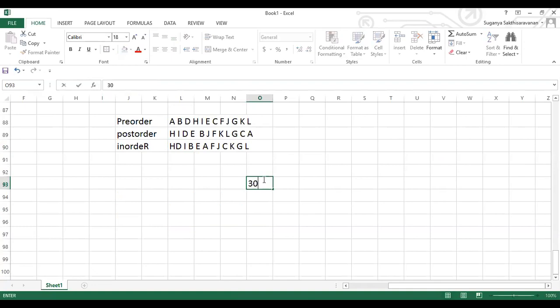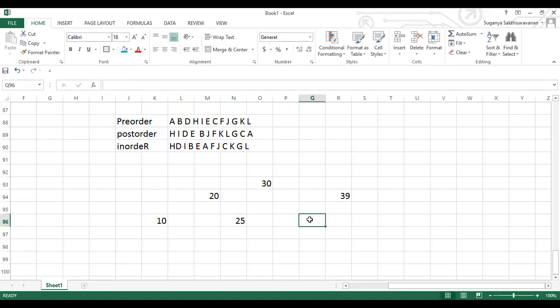So here I'll mention values like 30 and followed by, let me give 20. What I can give here is a greater value, right? Binary search tree, 39. So let me give values like 10 and followed by 25.